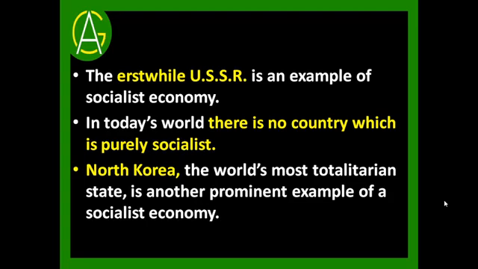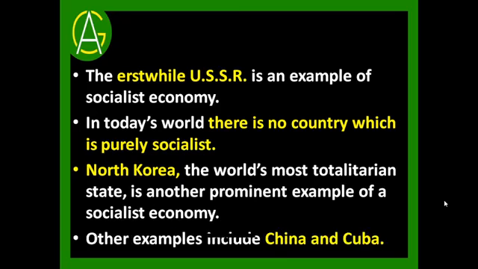North Korea, the world's most totalitarian state, is another prominent example of socialist economy, but it is also not pure socialism. Other examples are China and Cuba. These are all examples of socialist economy, but they are also not pure socialism because some characteristics of capitalism also exist in these economies.